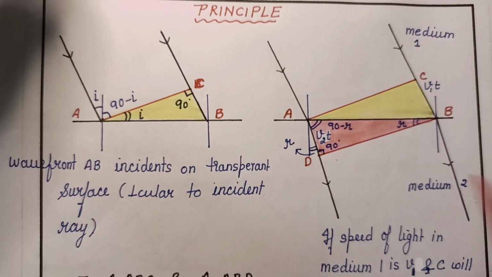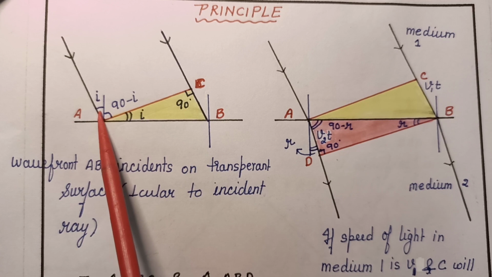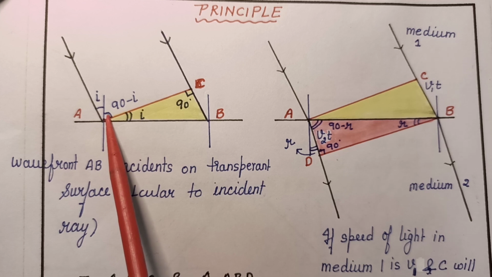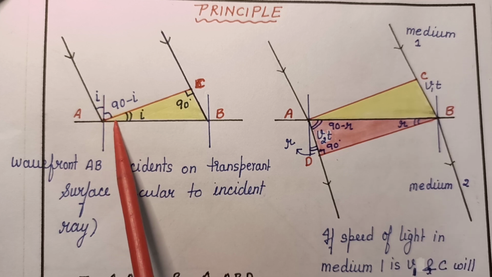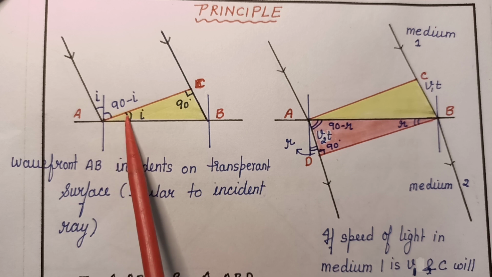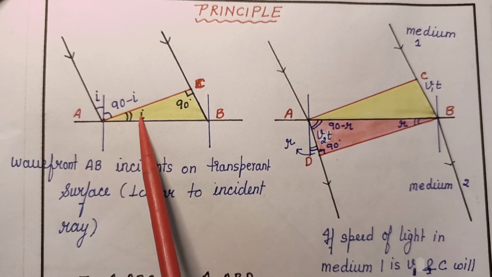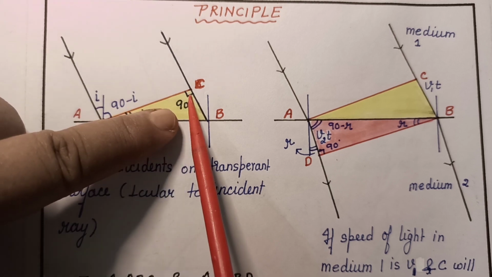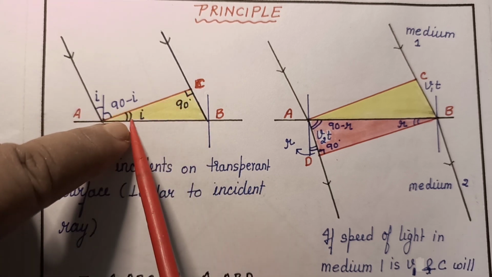Now again we will use the geometry. Observe the angle of incidence. Since ray and wavefront are at 90 degrees, this angle is 90 minus i. Now this is 90 degrees, so this is 90 minus i, so this angle is i. And the wavefront and incident ray are at 90 degrees. So in the yellow triangle we have the two angles like this.